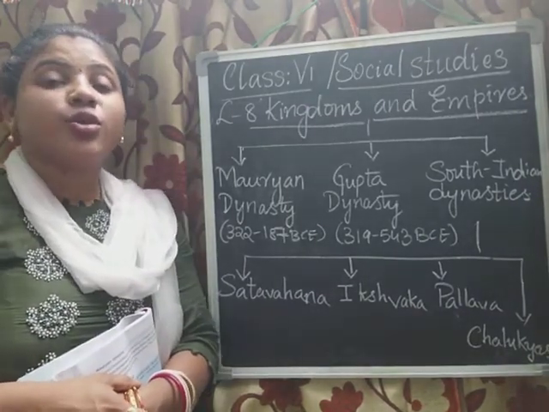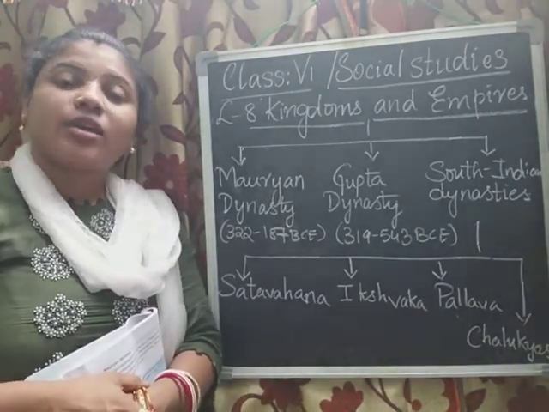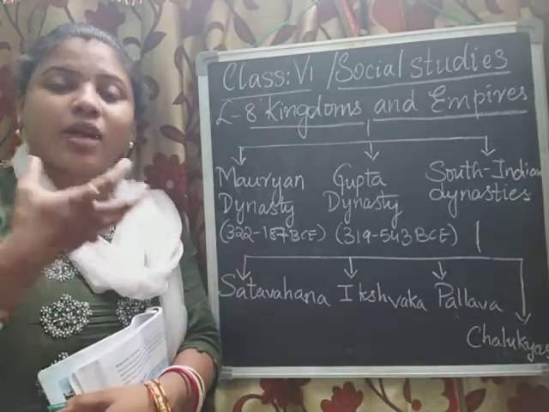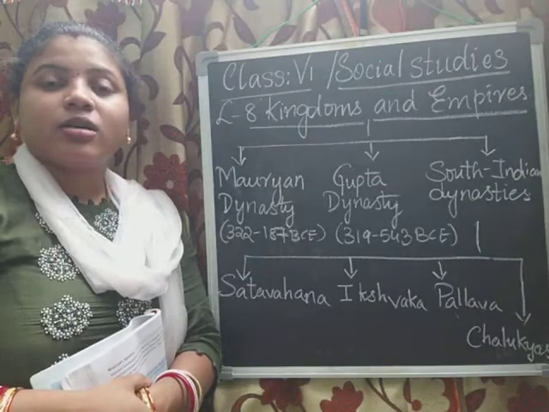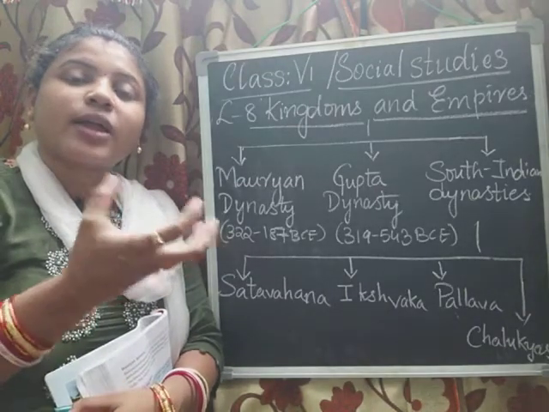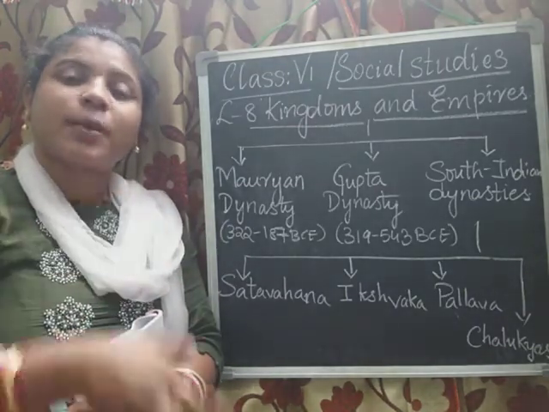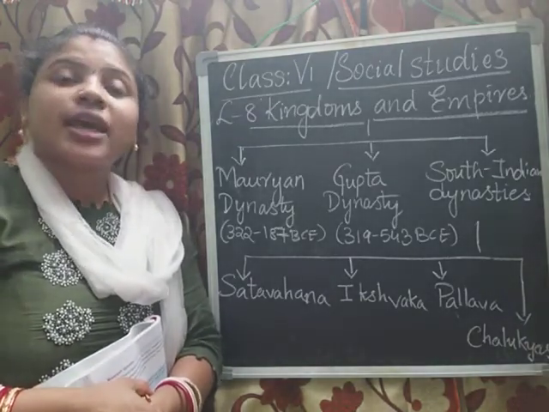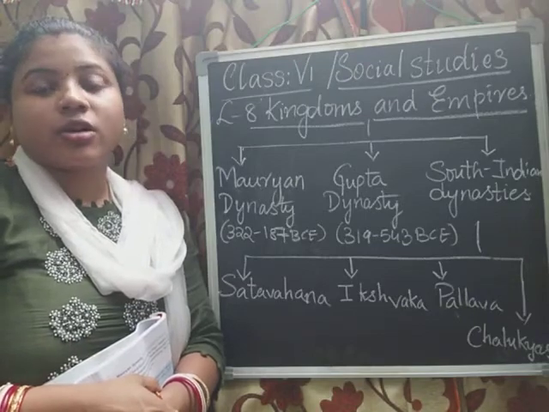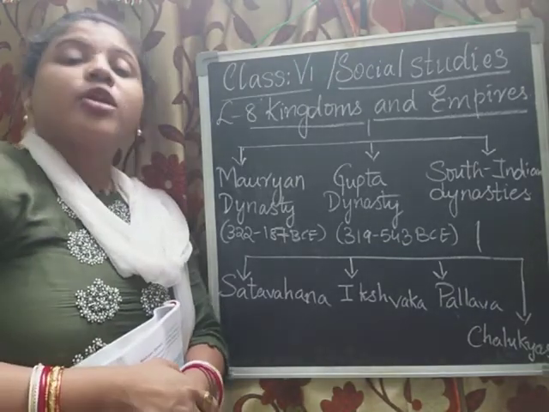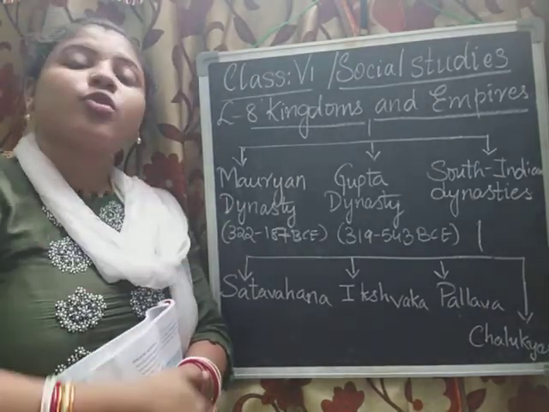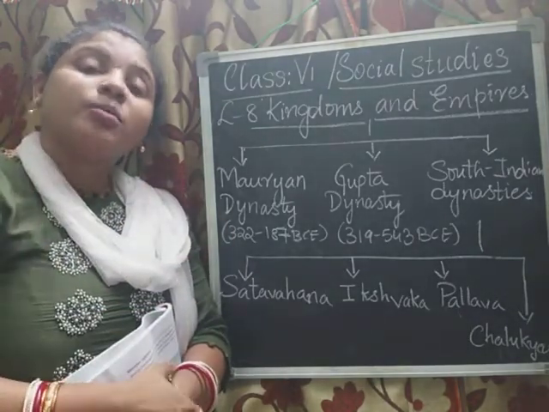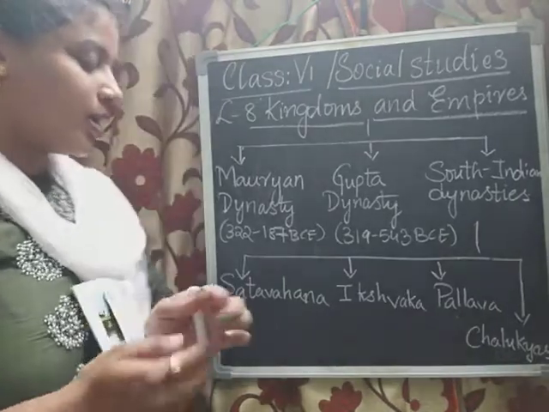Then he understood, no, this is not the correct way of getting happiness. Though I got the kingdom, I'm not happy from inside. This is not the way to get happiness. So from that day onwards, he chose the path of non-violence, and he followed a practice in Buddhism that is known as Dhamma.